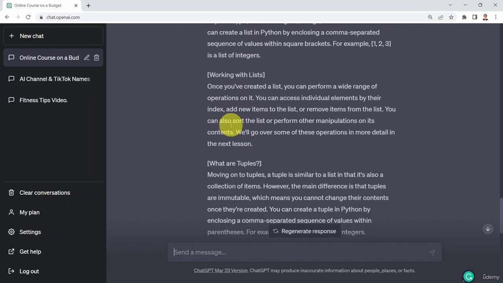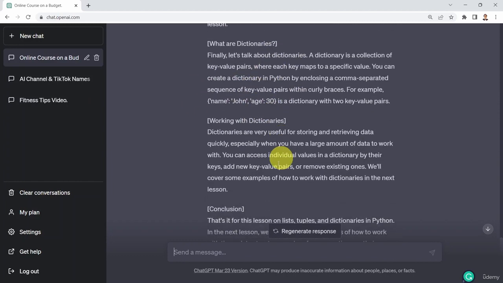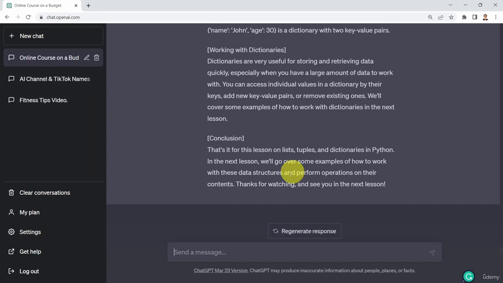Working with lists, what are tuples, how to work with tuples, what are dictionaries, how to work with dictionaries, and then ended up with a conclusion. Again, pretty incredible. And of course, you can use it kind of as a quick starting point to your course. Okay, what if, for example, I'm interested in identifying what are the key learning outcomes or objectives for a given course? What about key learning objectives or outcomes for this course?